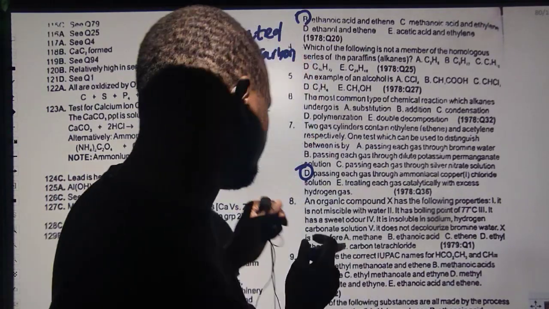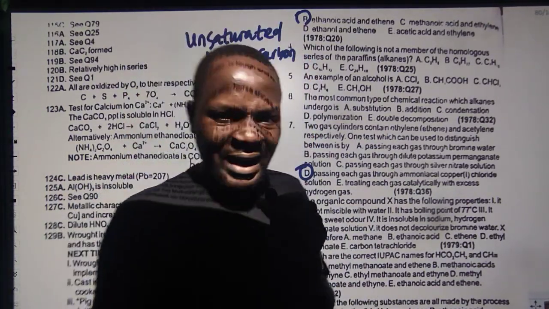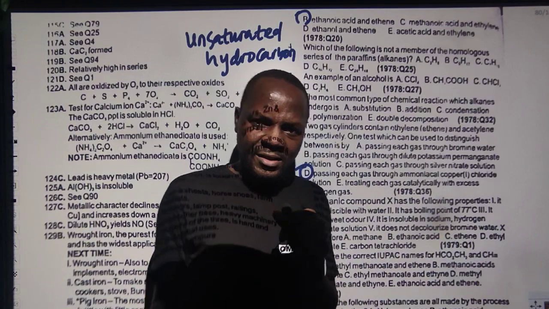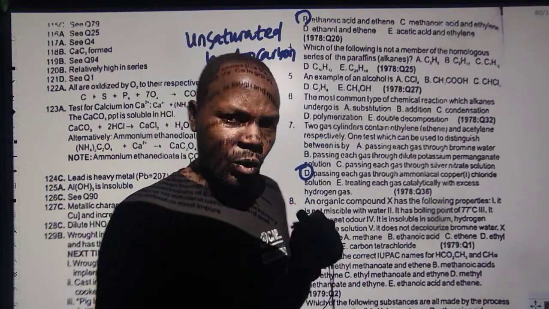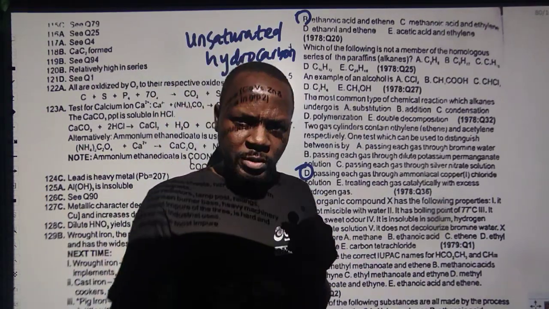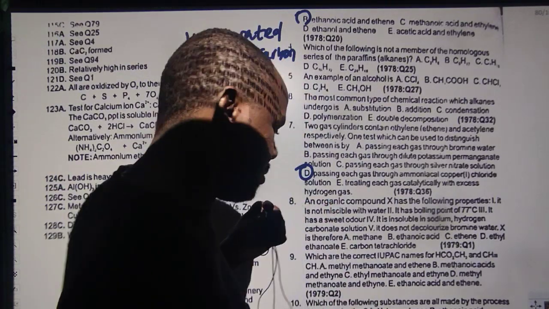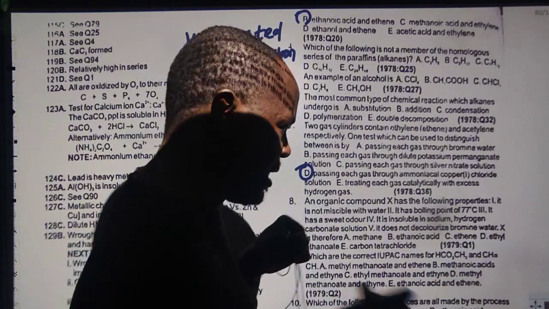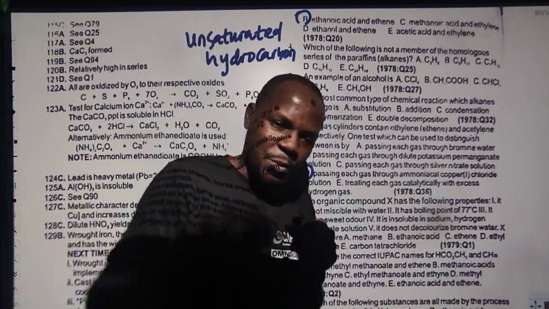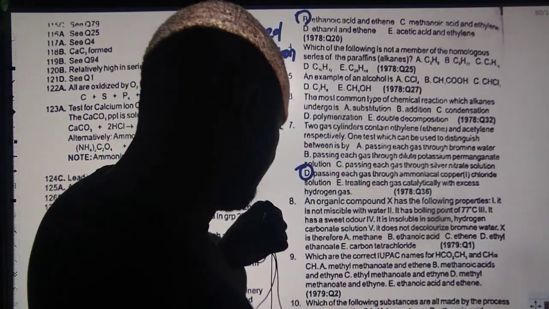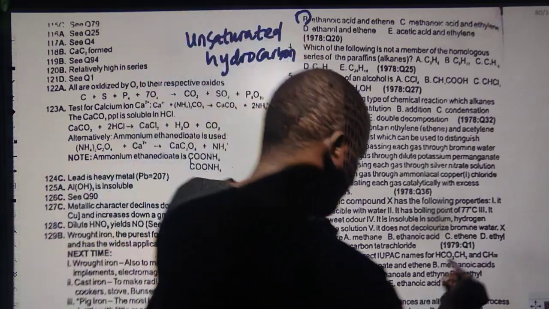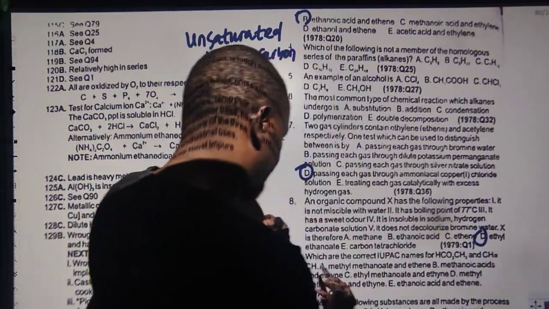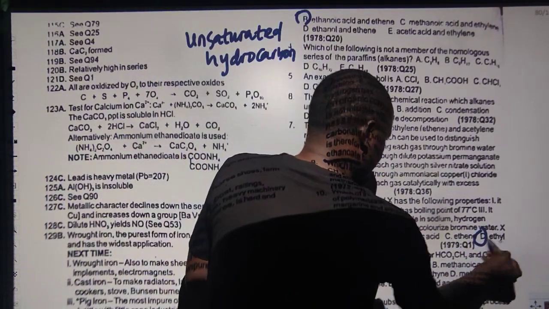So the correct answer is, which of them is an ester? Esters are alkanoates. They are called esters. The reaction is always between alkanol and alkanoic acid. By now, you should be forming short notes because very soon we are going to increase our pace. The first 10 are going to be more like explanation. The next 10, the pace will increase, then we move like that. So which of these options is an ester? I think choice D. Choice D is saying ethyl ethanoate. So that's the answer to that.